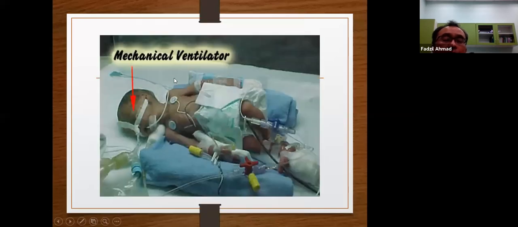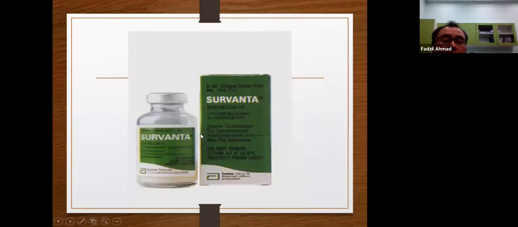And then the treatment is to stabilize the child. Probably you need to intubate and ventilate the child, stabilize it, and then the main treatment is artificial surfactant. One of these is Survanta, an artificial surfactant.